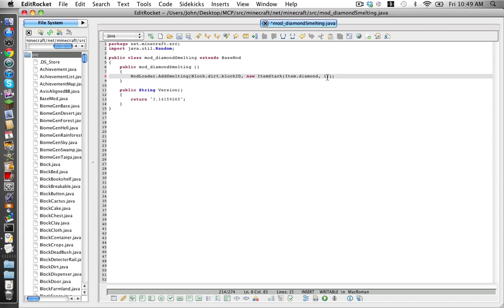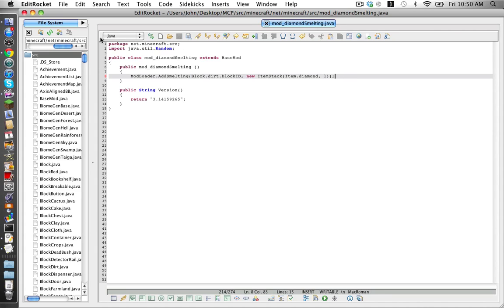And I'll tell you the reason why we put 2 instead of 1. Because each of these closing brackets are assigned to an opening pair of brackets. So this one, the one I've highlighted now, is assigned to this one, and this one, the second closing bracket, is assigned to the first one you made here, and end it off with a semicolon, and you're done.